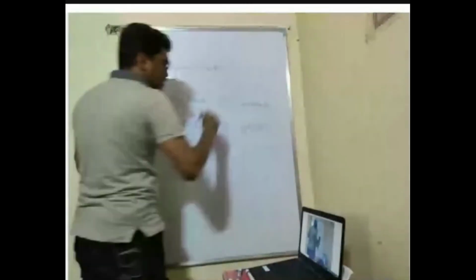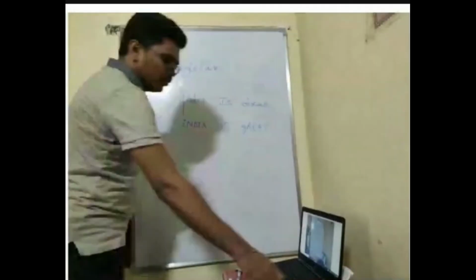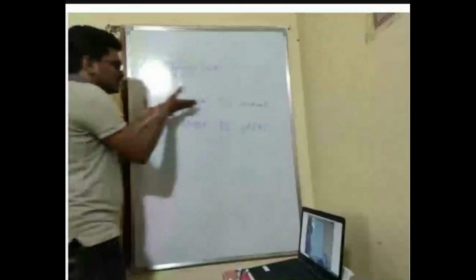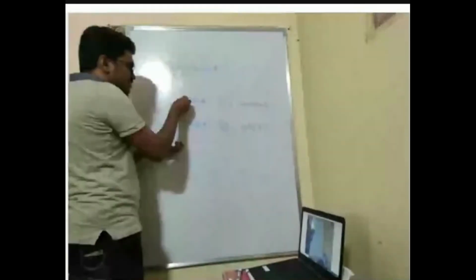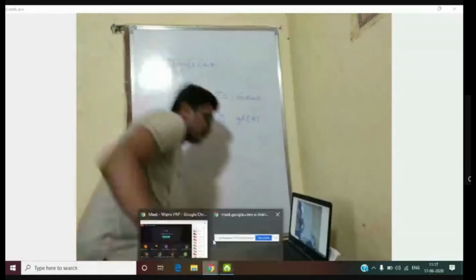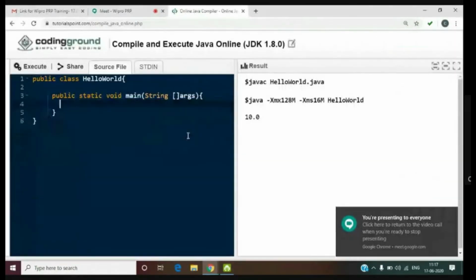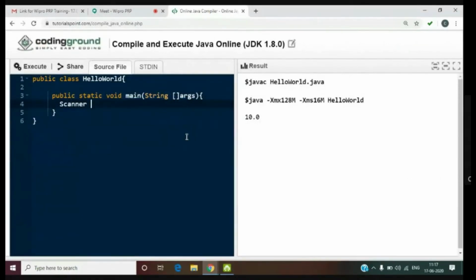This is one of the questions they have asked in Wipro. Now we'll try to solve this. This is a string. We'll read it as a string and check each and every character. I'll show you a demo of it. You can see my screen. Okay, so now I create a Scanner class object.